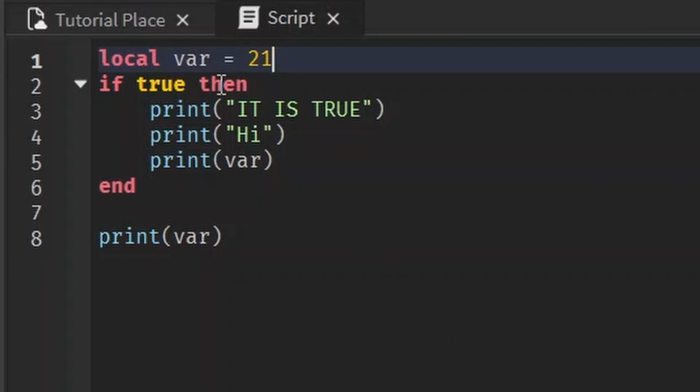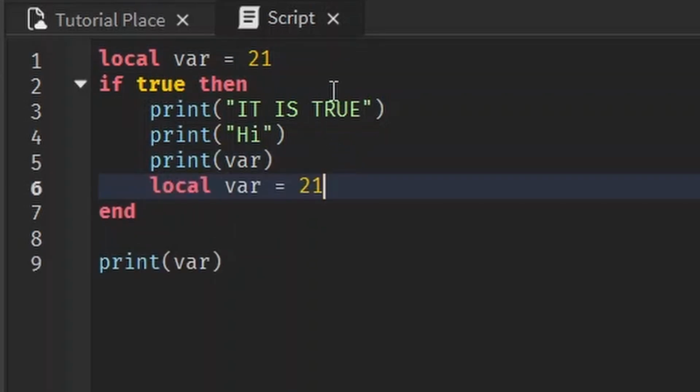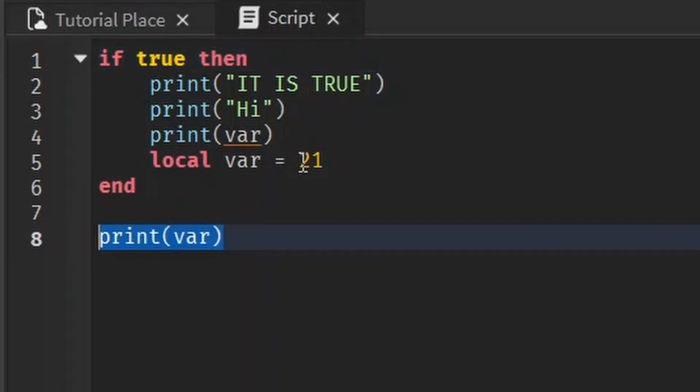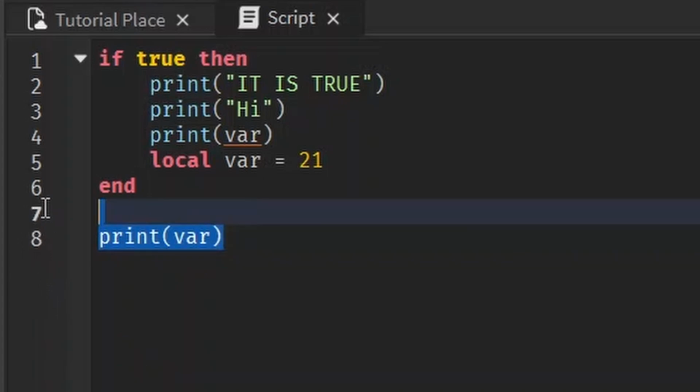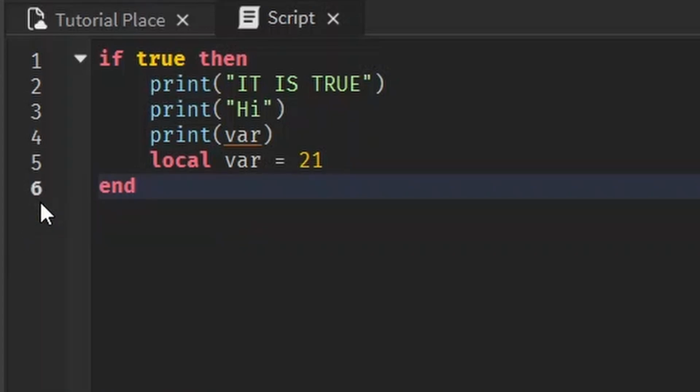So why does anyone use local in front of variables if it just is more limiting? Well, the first thing is that it's often bad practice to declare a variable inside a block and then try to use it outside of that block. That's not good practice because it makes things wonky and things might not work out the way you want. And second, it's better optimized since the script doesn't have to worry about as many variables. Like, it doesn't have to worry about what if you call a variable outside of here? No, it only has to worry about this variable in these few lines of code. It doesn't have to worry about that variable in all the other lines of code you may or may not have. So it's better optimized this way. And that's why you see the vast majority of the time most variables are local.